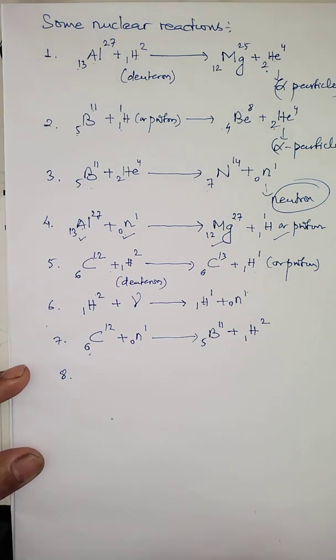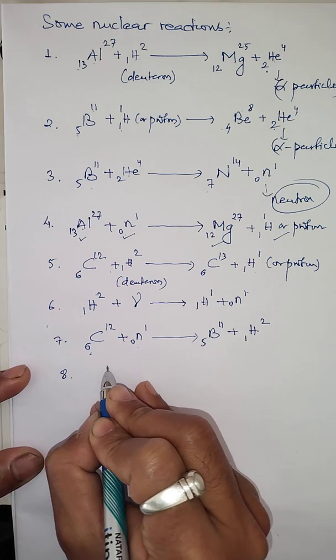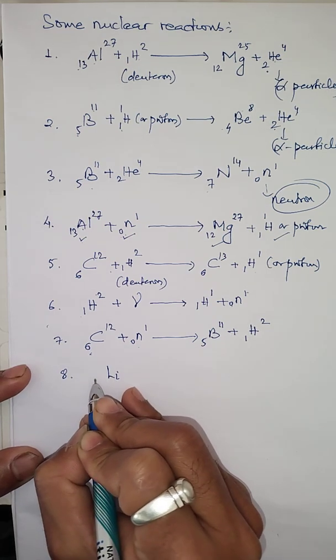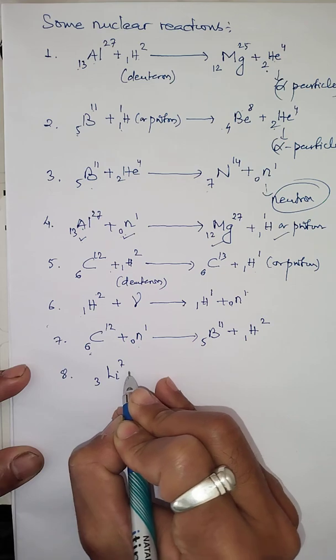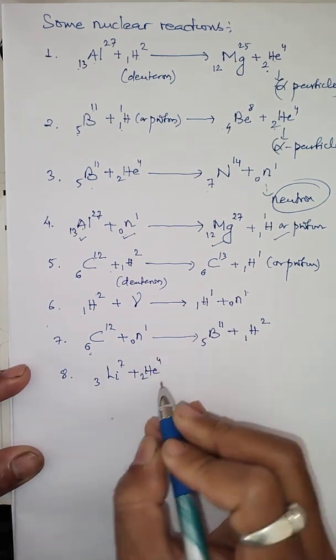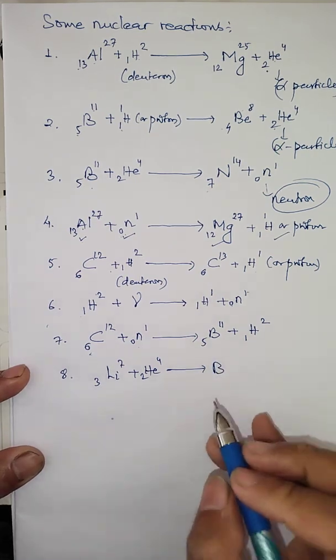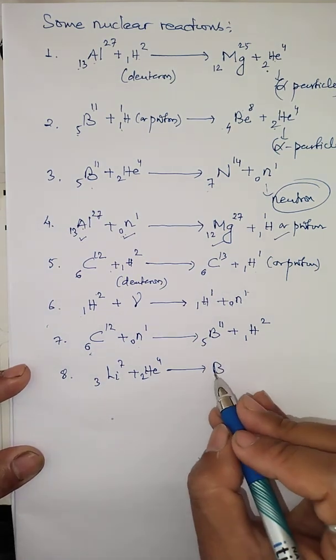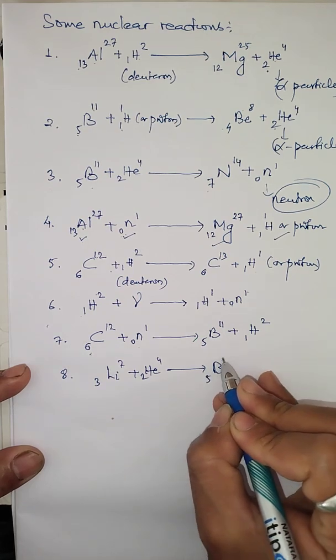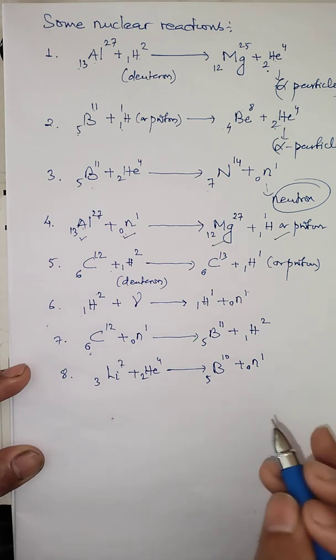Okay. Now let me go to the next reaction. In the next part, let me do lithium. Let me take lithium 3 and 7. If it is bombarded with one of the alpha particles, He 2 4, then we get one of the isotopes of boron. So children, boron also has isotopes, boron 5 and 10, along with the formation of a new uncharged particle called neutron.